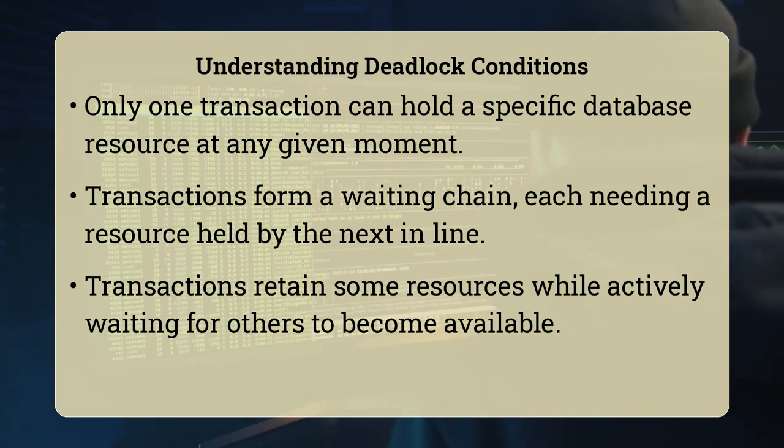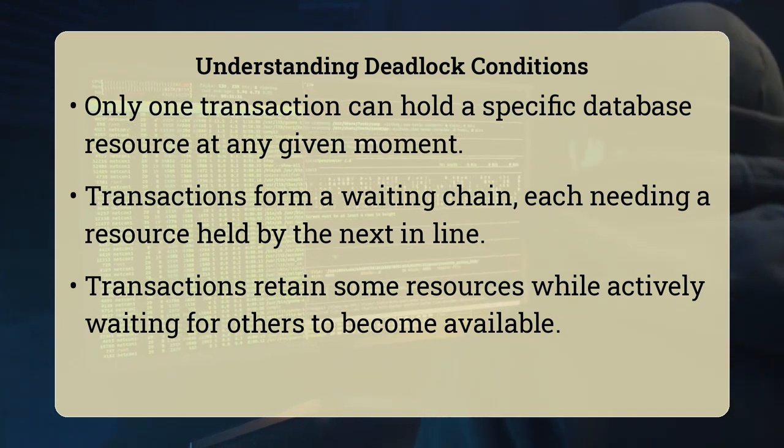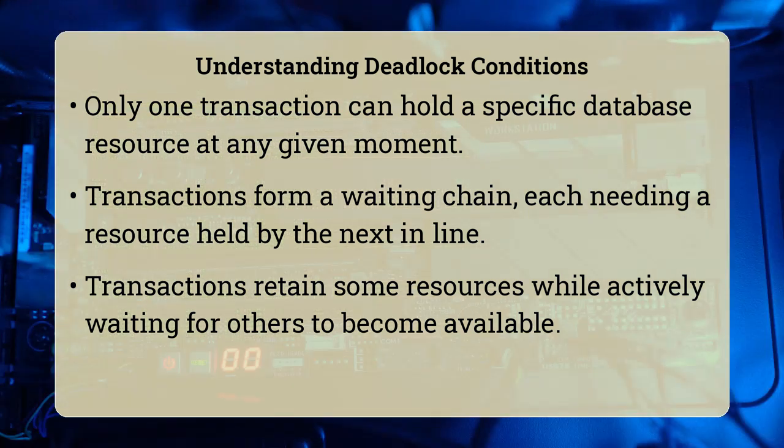First, there is mutual exclusion, meaning only one transaction can hold a resource at a time. Second, there is a hold and wait condition, where transactions hold some resources while waiting for others. Third, there is no preemption, so resources cannot be forcibly taken away. Finally, and most importantly, a circular wait exists, where a chain of transactions is waiting for resources held by the next transaction in the chain, eventually looping back to the first. When these four conditions align, you have a deadlock.